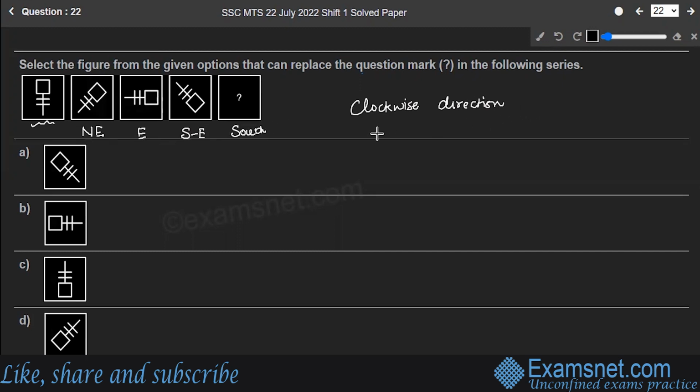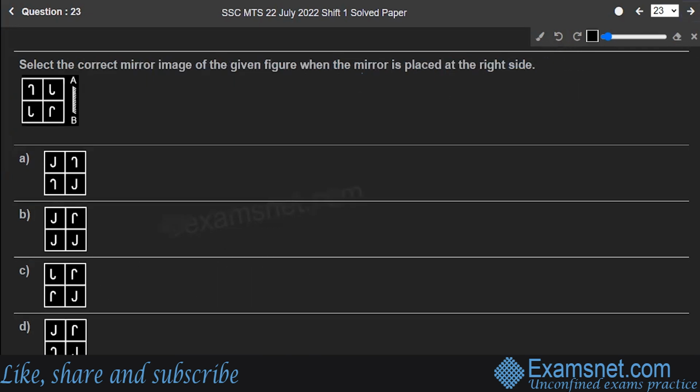Correct. So how will it move to south like? It will look like this. So here is a square actually, which is having two lines like this, right? And it matches exactly with option C. So option C is the correct answer to the question. Hope you are clear. Next is question number 23.